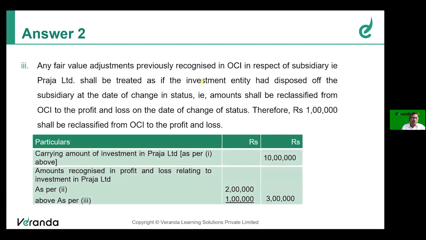So therefore, the carrying amount of investment in Praja Limited is 10 lakh. Amount recognized in P&L will be 2 lakh, that is 8 lakh to 10 lakh. 1 lakh recognized in OCI will be taken to P&L. Therefore, 3 lakh will be credited to P&L, and the carrying amount of investment in Praja Limited in the balance sheet will be 10 lakh. So this is how accounting will be done in the separate financial statements of PP Limited as far as this investment is concerned. Hope it's clear, friends.